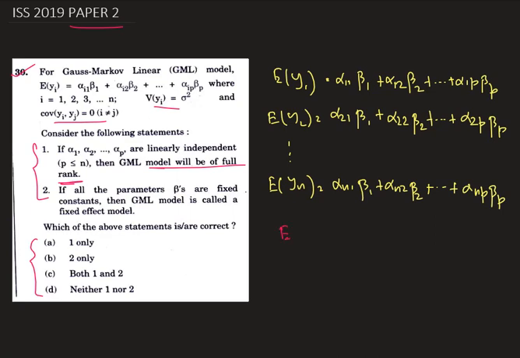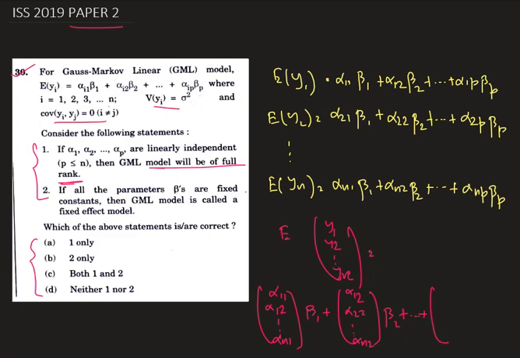Okay, therefore expectation of the vector y1, y2, dot dot dot yn is equal to the column alpha 1 1, alpha 2 1, dot dot dot alpha n1 times beta 1, plus the column alpha 1 2, alpha 2 2, dot dot dot alpha n2 times beta 2, plus dot dot dot plus the column alpha 1p, alpha 2p, dot dot dot alpha np multiplied by beta p.